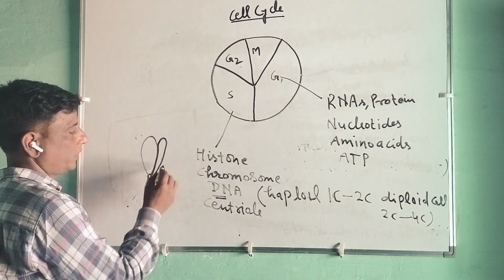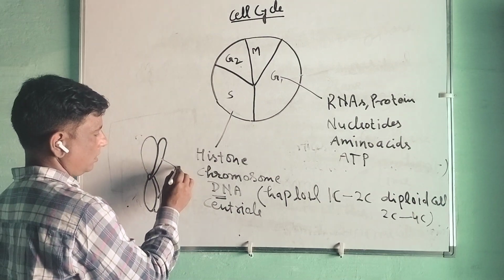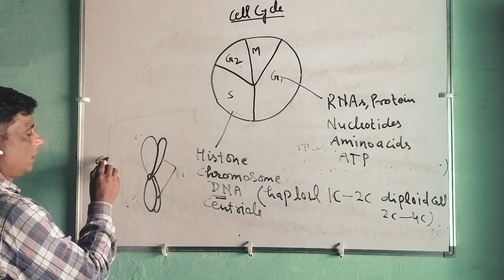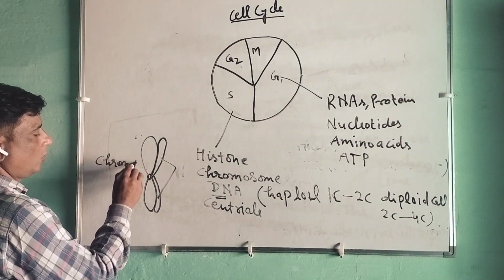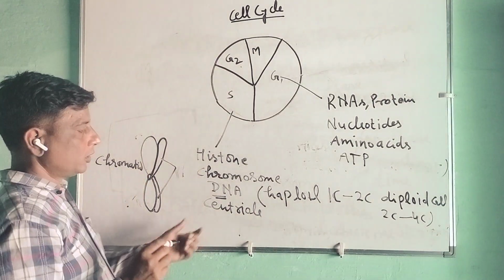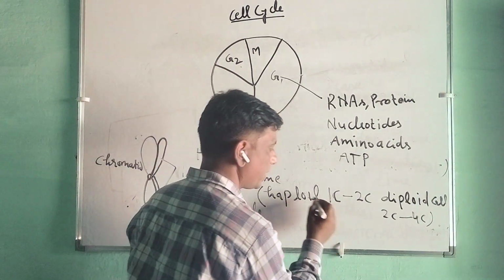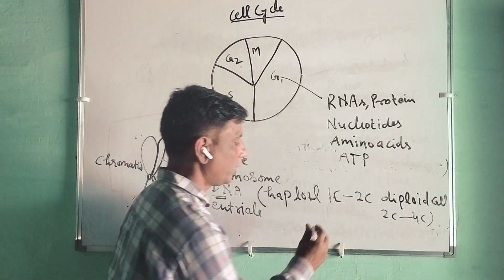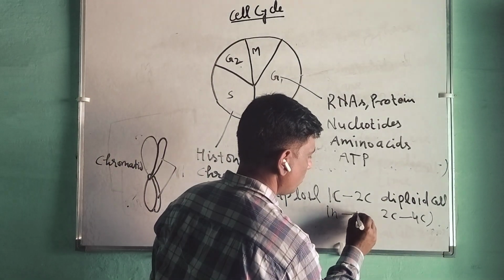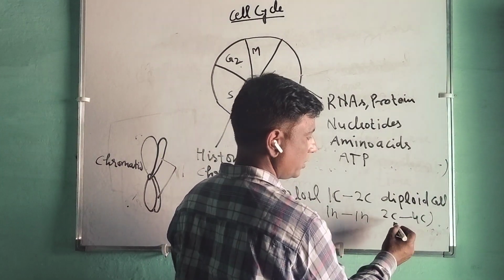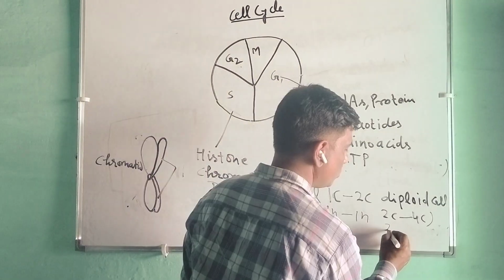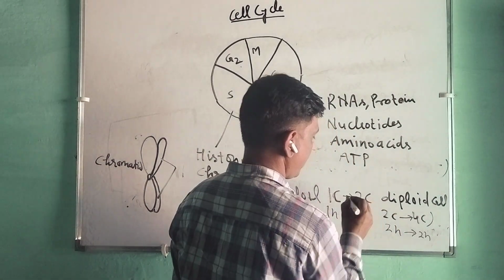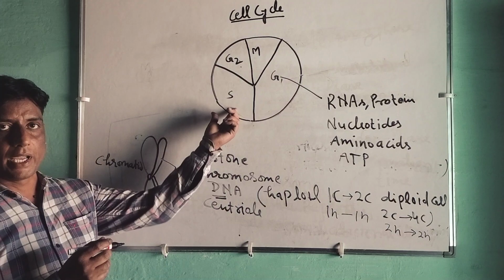This is the sister chromatid. If the chromosome number is 1n, it will remain 1n. In a diploid cell, the chromosome number is 2n, and it will remain 2n in the synthetic phase, S.